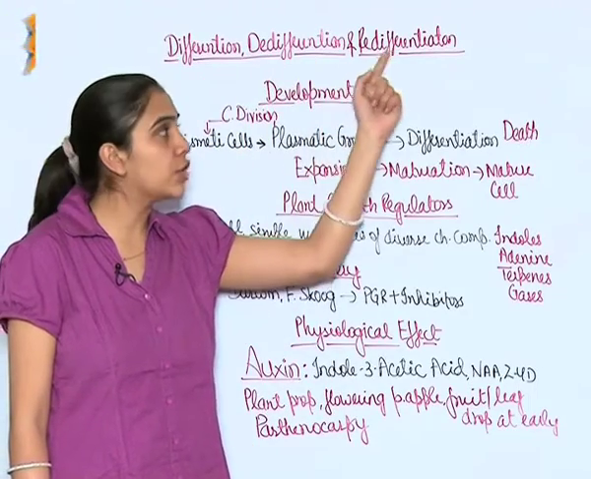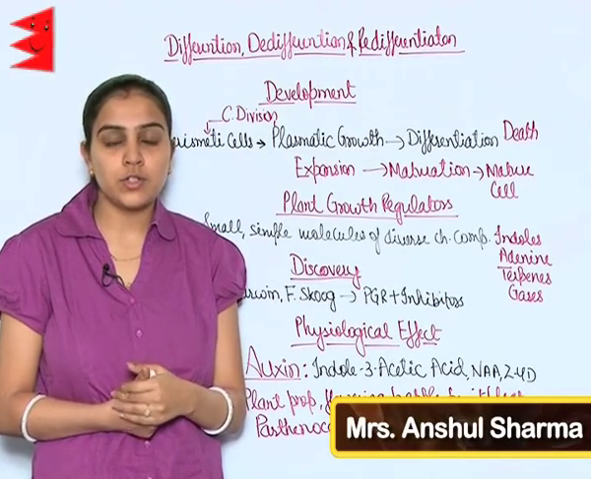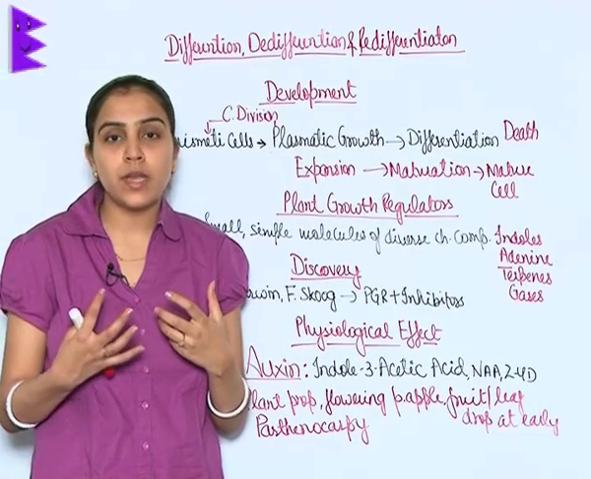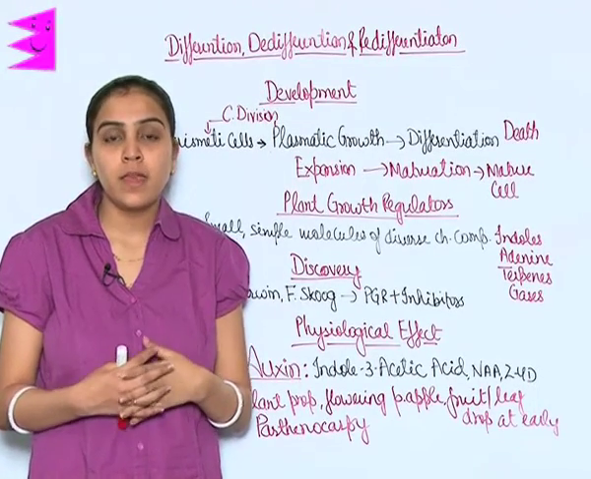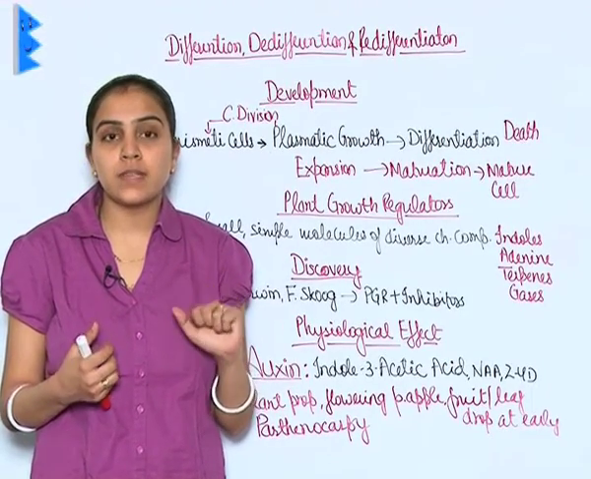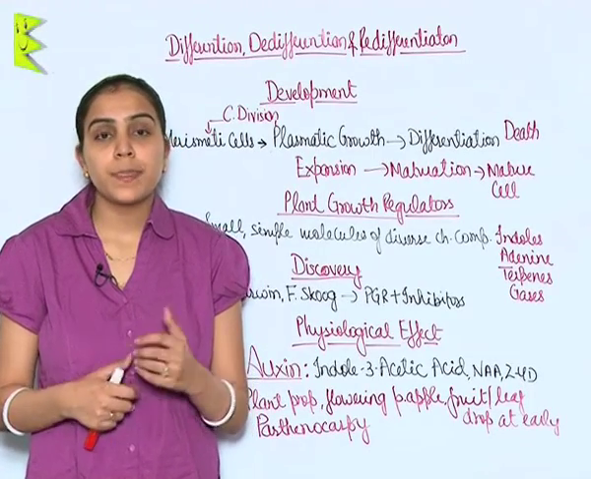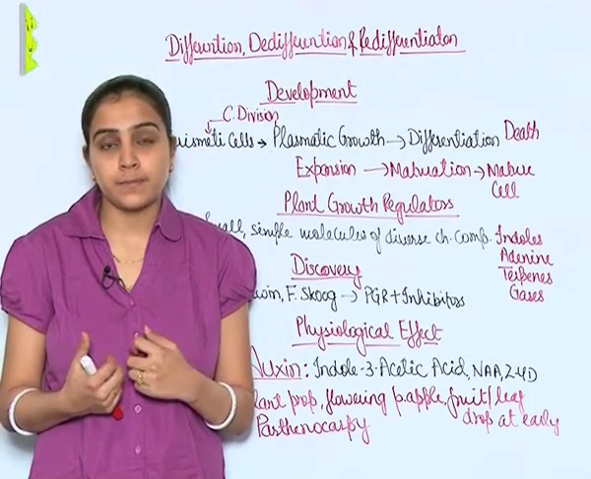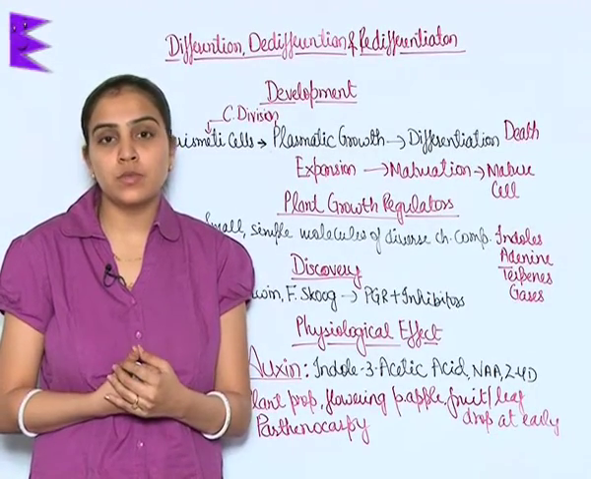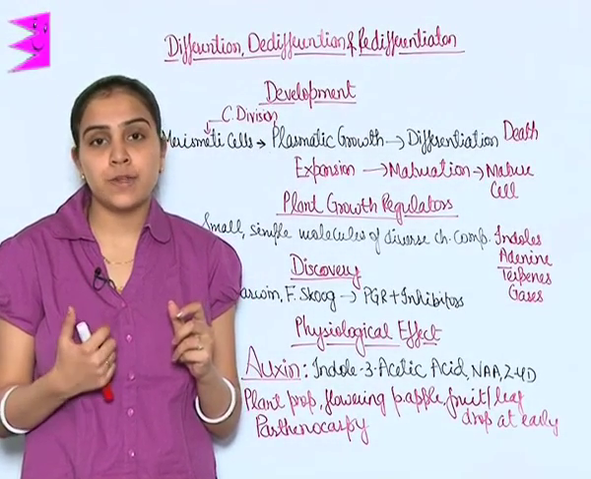Differentiation, de-differentiation and redifferentiation. Differentiation is the process in which cells, when they divide from the apical meristems of root and shoot regions as well as the cambium, then mature to perform specific functions. This whole process is known as differentiation, and when they mature to perform specific functions, they lose their capacity to divide again. But under certain conditions, they regain their capacity to divide, and hence this process is known as de-differentiation.